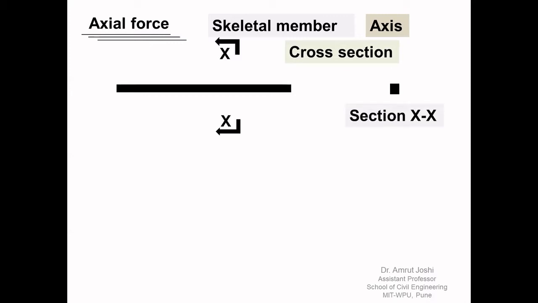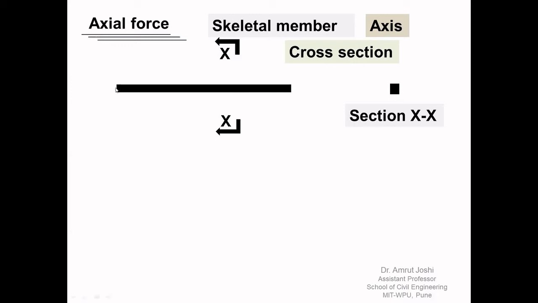A section taken across the greatest dimension of a skeletal member, or a section taken across the length of the skeletal member, is by definition called a cross section. So here, if I take section XX and the section XX is as shown here, rectangular, then we say that this beam or this skeletal member has a rectangular cross section. So we have now defined cross section.